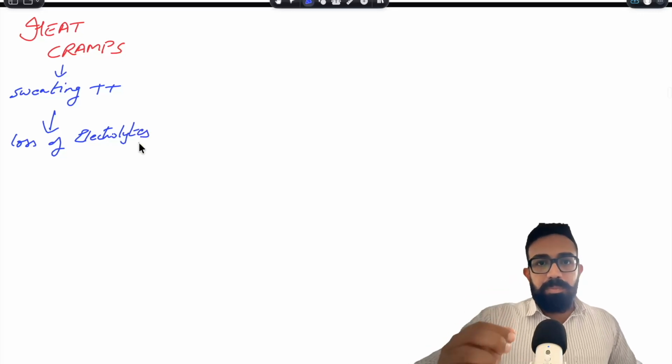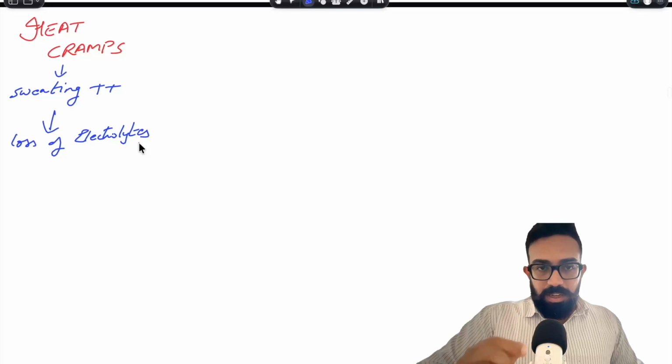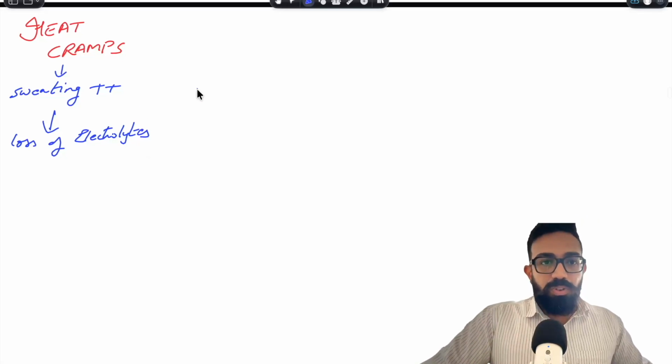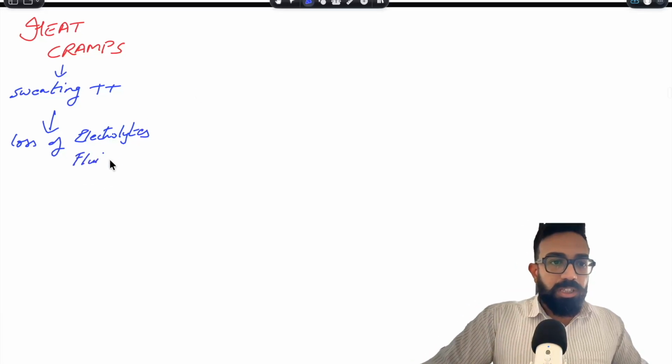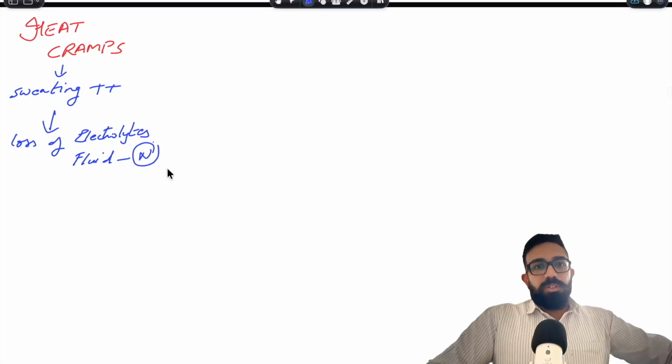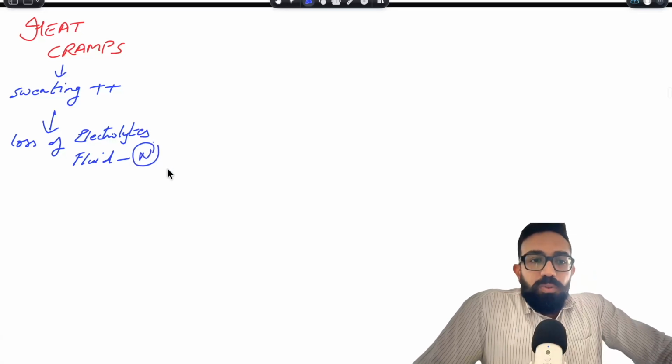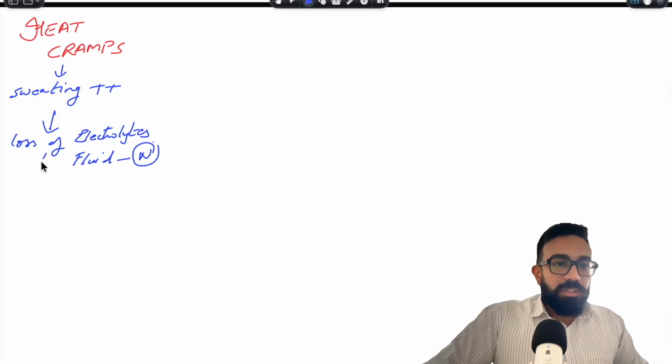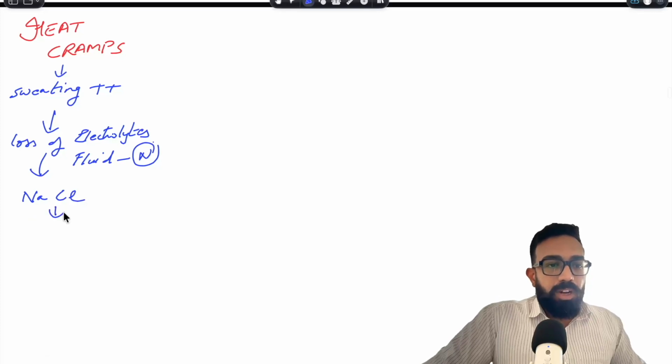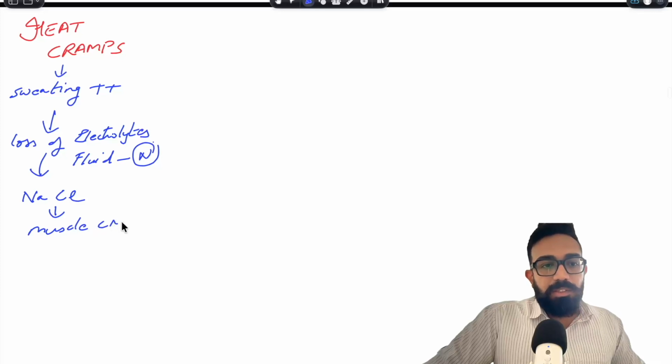But remember, most important thing, there is a loss of electrolytes, but the overall fluid of the body remains normal in the first condition, which is heat cramps. Remember, this is going to be very important, why I am going to discuss in a minute. Because there is loss of electrolytes, generally sodium and chloride, there will be muscle cramps, particularly in the legs.